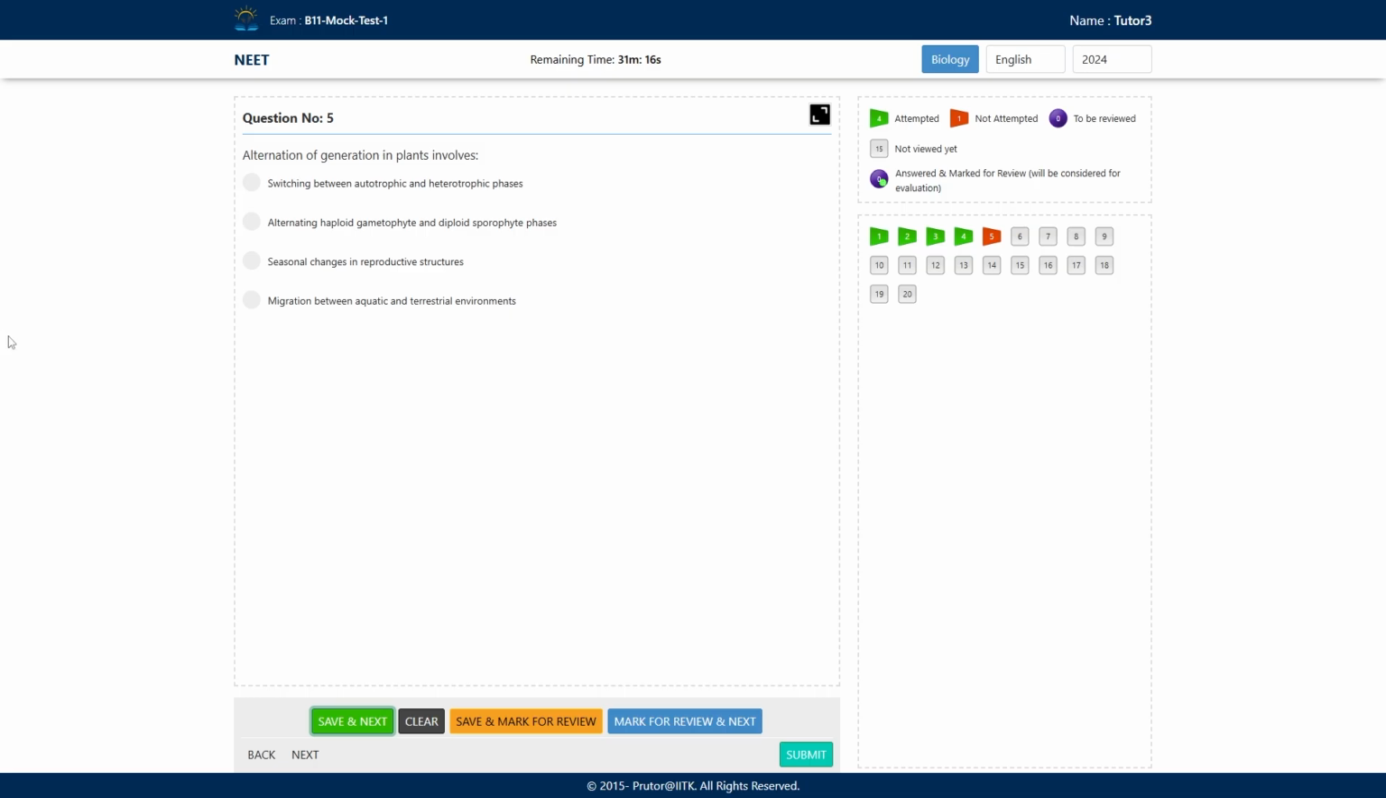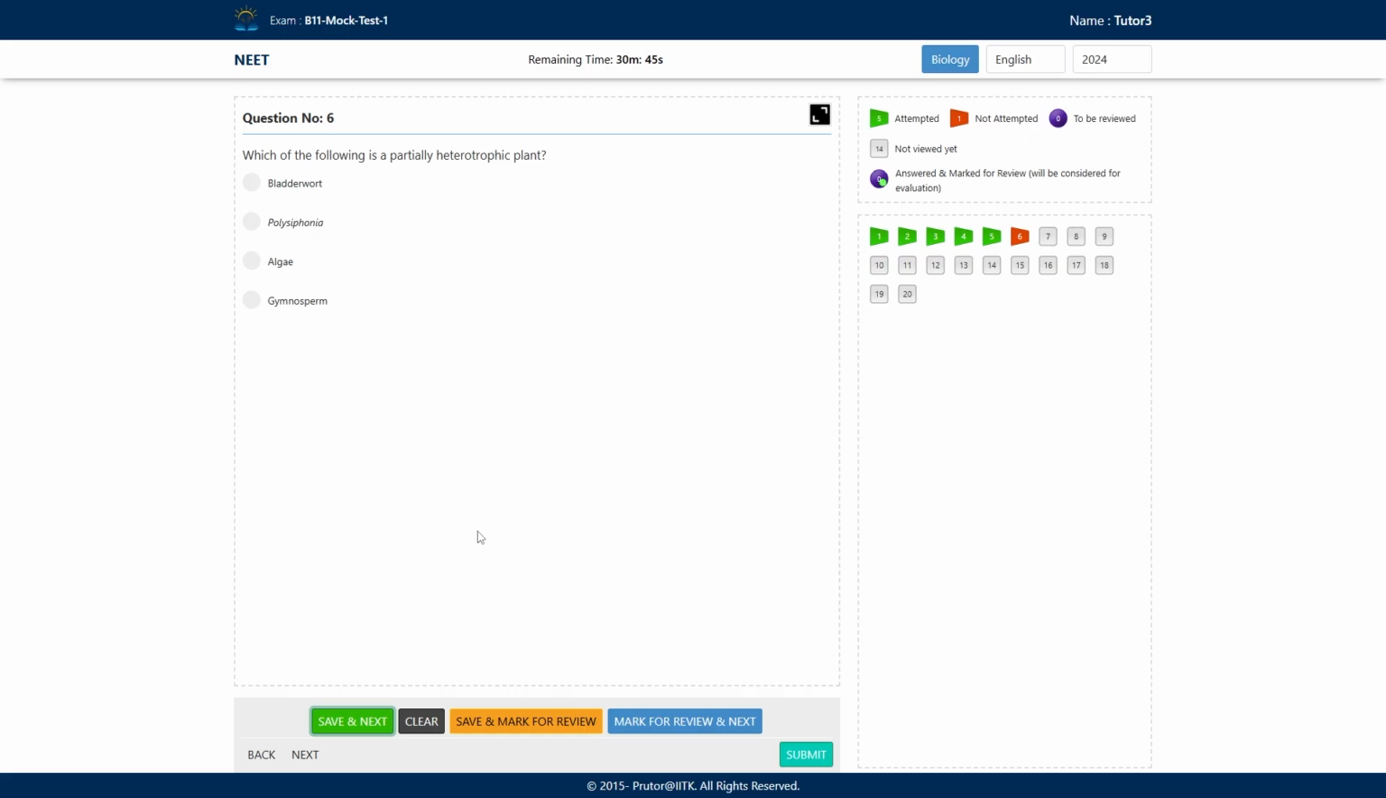Anyone? Till the time I'm opting this question as alternating haploid gametophyte and diploid sporophyte. Okay. So we will save and move to our next question. So this is today's homework. You can solve it at your home. Okay. Think about it. And tomorrow you can come up with the answer. Right? Okay. Let's move to our next question.